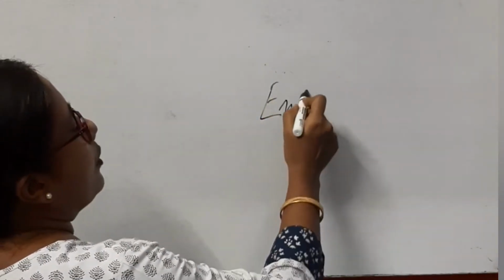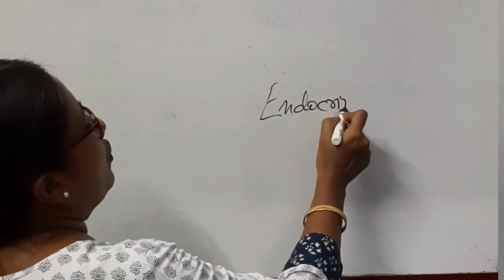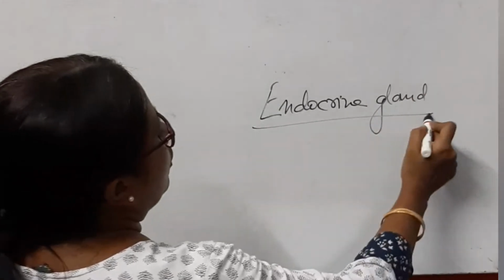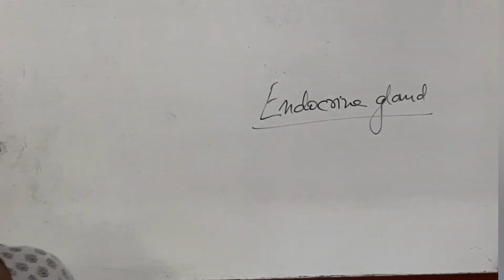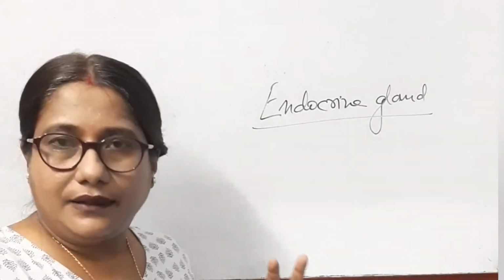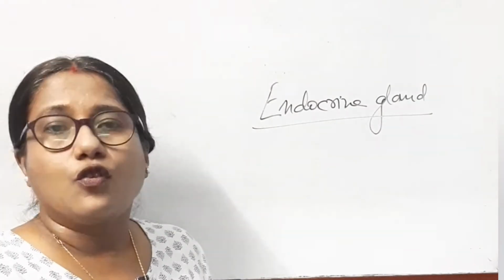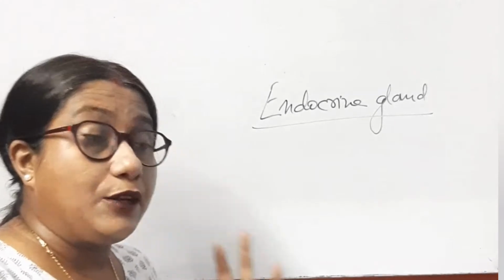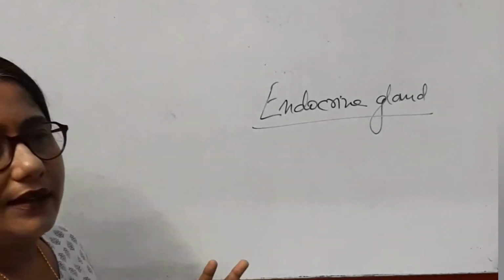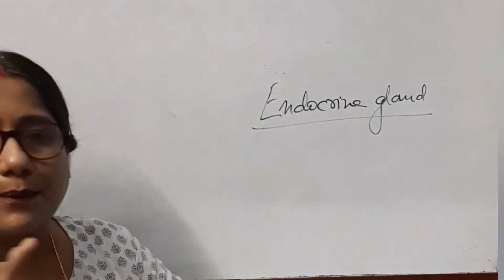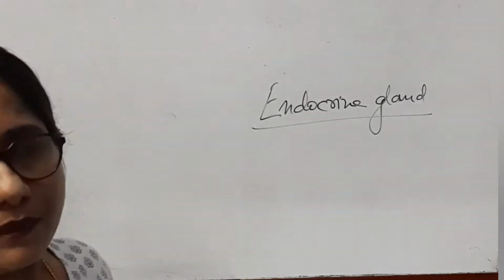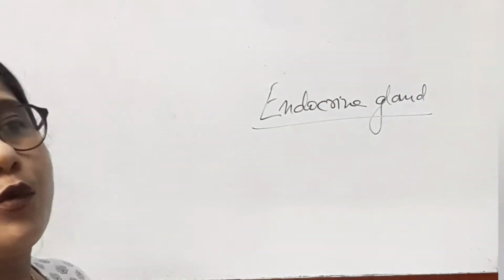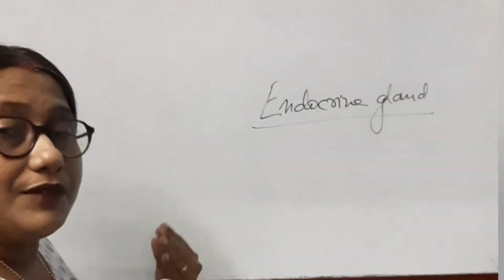As we are talking about hormones, we need to know what an endocrine gland is. Endocrine glands are those glands that are ductless and that produce hormones, as I have just discussed. While on the other hand there are other glands called exocrine glands, which we have studied in the digestive system, where exocrine glands produce enzymes and they have ducts.